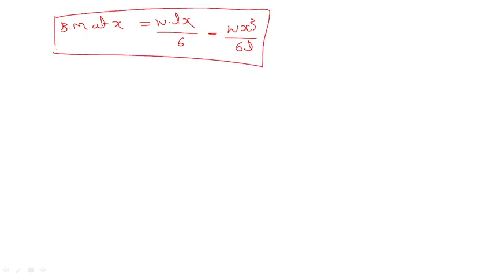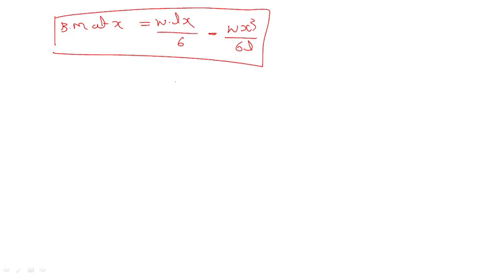So bending moment at x is equal to W into L into x divided by 6 minus Wx cube divided by 6L. So this is the equation you have to remember.